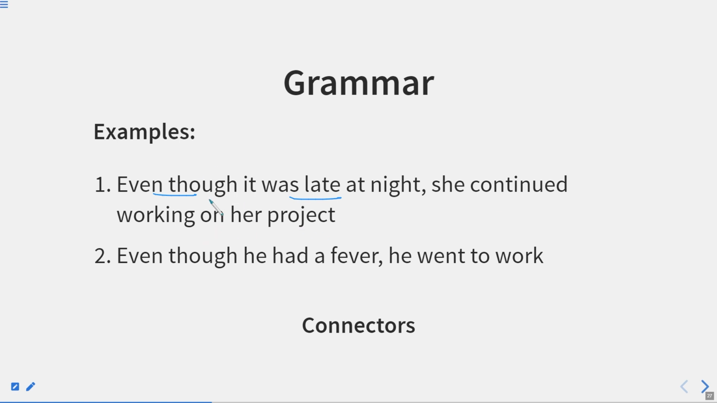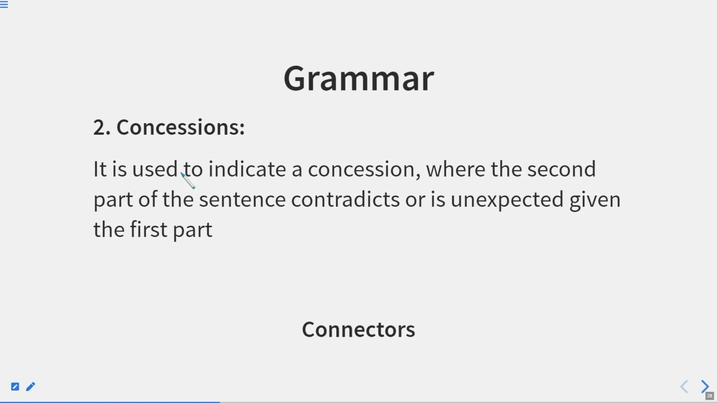So even though is just like although. Now even though is just more emphasizing that particular word, that we are stressing this particular point, that even though it was late at night, she continued working on her project. Even though he had a fever, he went to work. Concessions. It is used to indicate a concession where the second part of the sentence contradicts or is unexpected, given the first part.